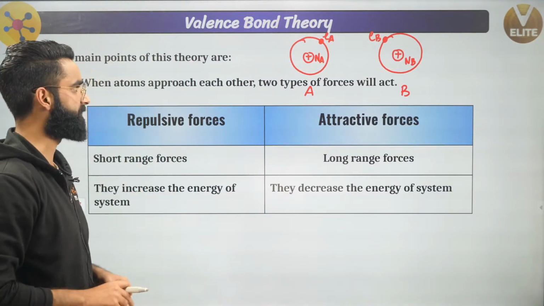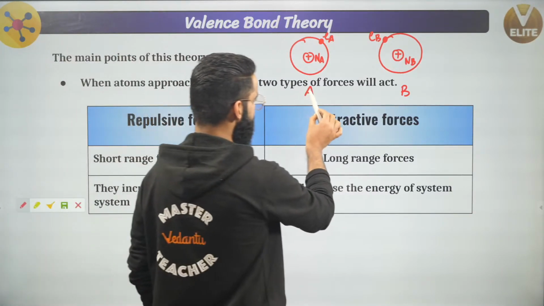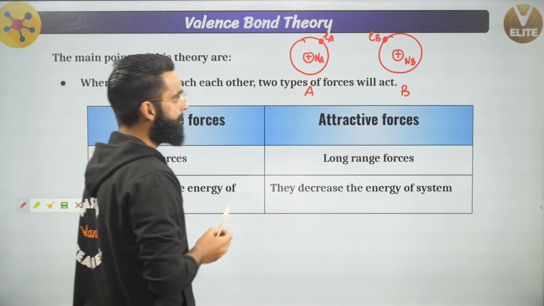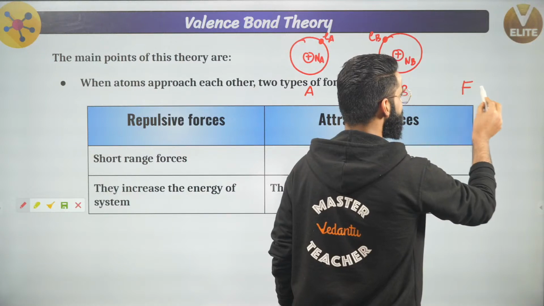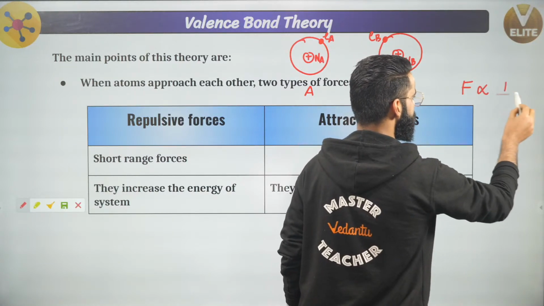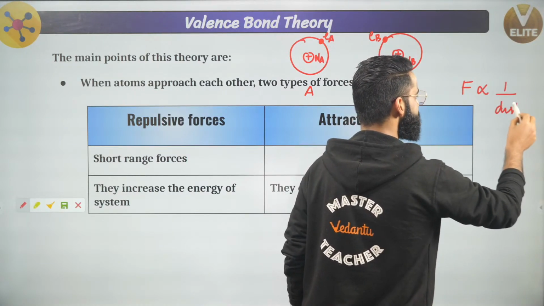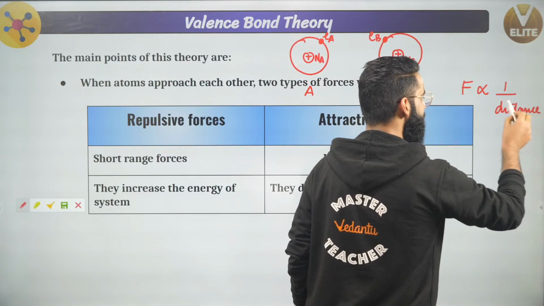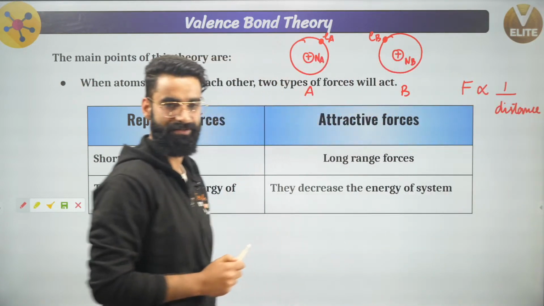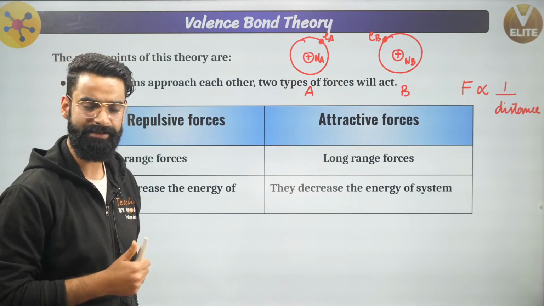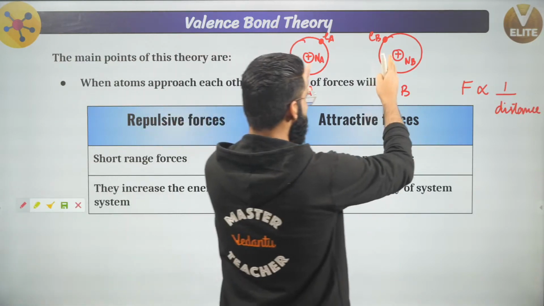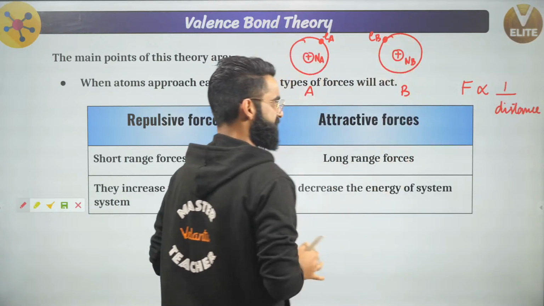All right. First thing, this is the atom A, this is the atom B, correct? Now, as you all must know, force of attraction is inversely proportional to the distance between the atoms. The more the distance between the atoms, the less the force of attraction. The less the distance between the atoms, the more the force of attraction, correct? Now let's assume these atoms are at infinite distance apart.